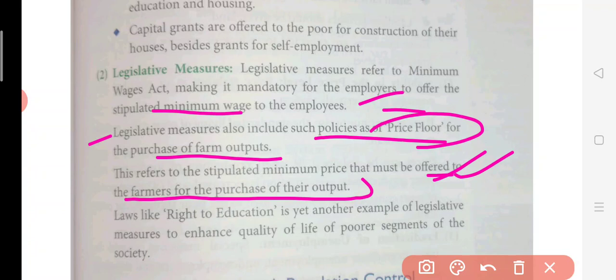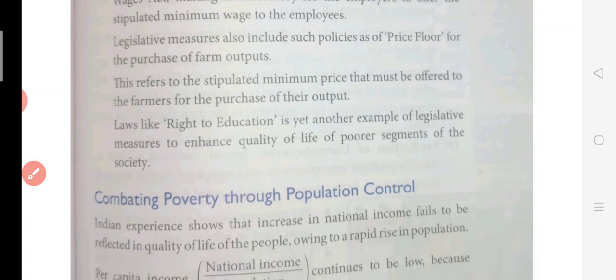For this, the government has implemented this price floor. So the government just supports the farmers. This is also called MSP, minimum support price for the farmers, at which the government is going to purchase the goods or farm products of the farmers. So this will also improve the condition of the rural areas.